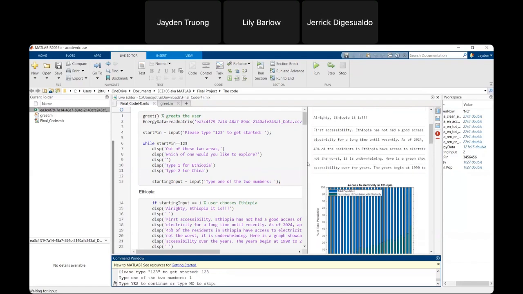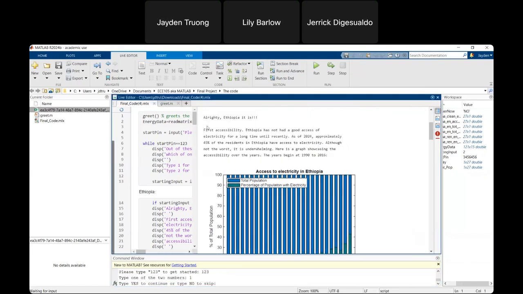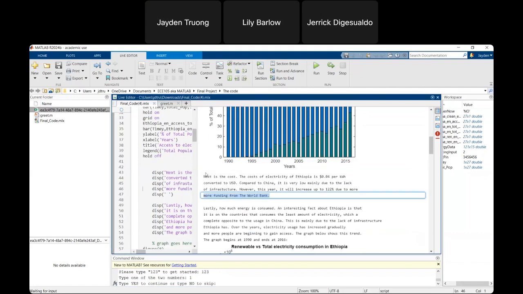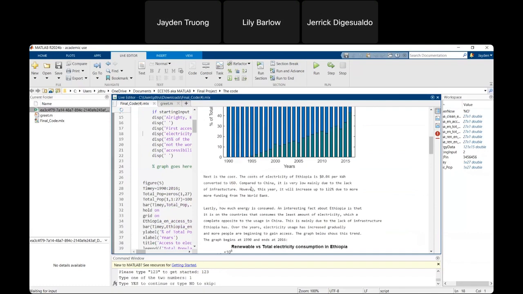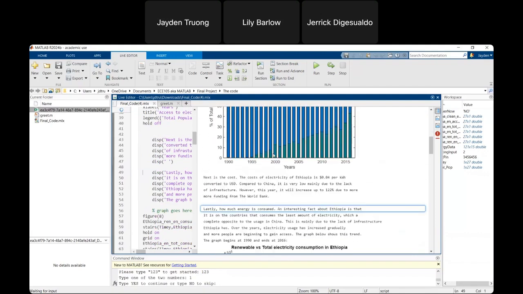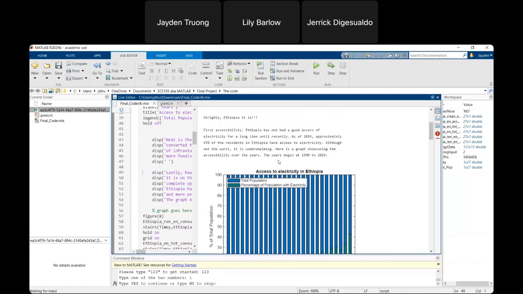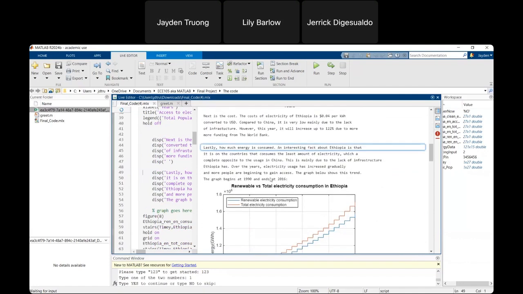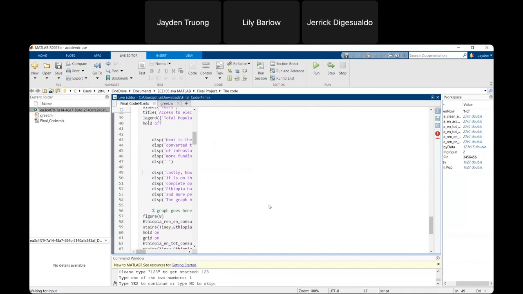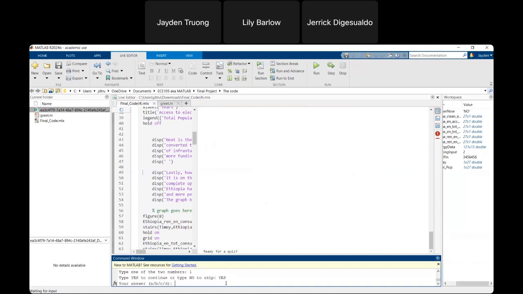Our code here essentially shows a brief summary, like a fact, and then it shows another fact, and this one is cost. The first one was accessibility, and the third one here is how much energy is consumed. After each description, it shows a graph. This one is access to electricity. This one is renewable versus electricity consumption in the country. And there are two other graphs here. After that, you are asked if you're ready for a quiz, and if you put in yes, the quiz will start.